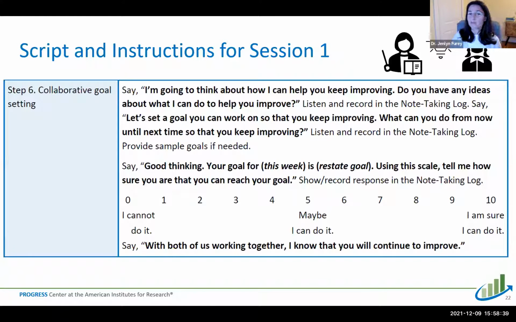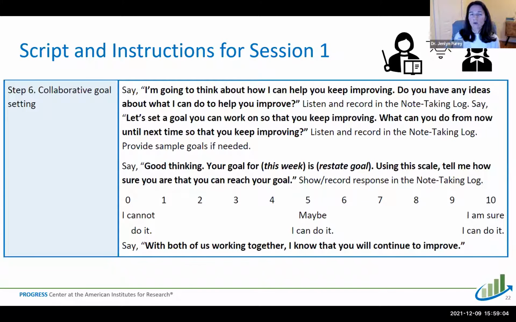So you might give some sample goals, such as, one of the things we're working on in our intervention is this list of sight words. So maybe your goal could be to practice those at home for this many minutes a night. Or you can think back to the goals of the intervention and what goals they might set for outside of the intervention time.